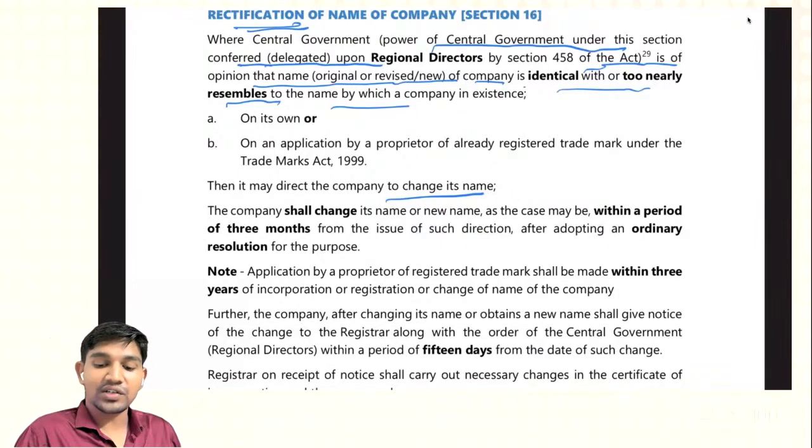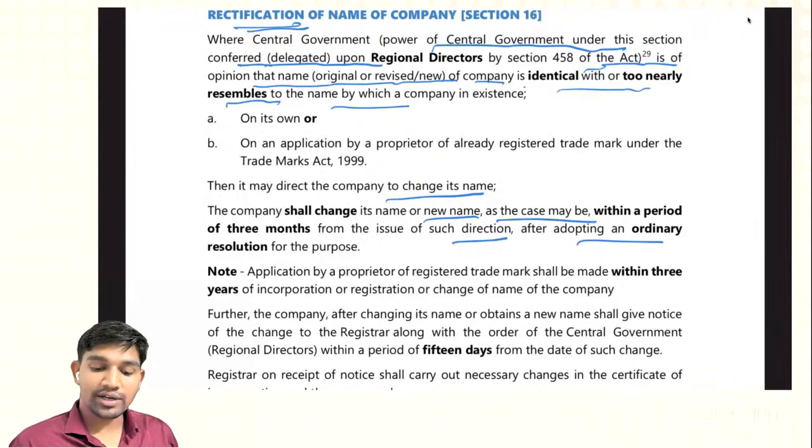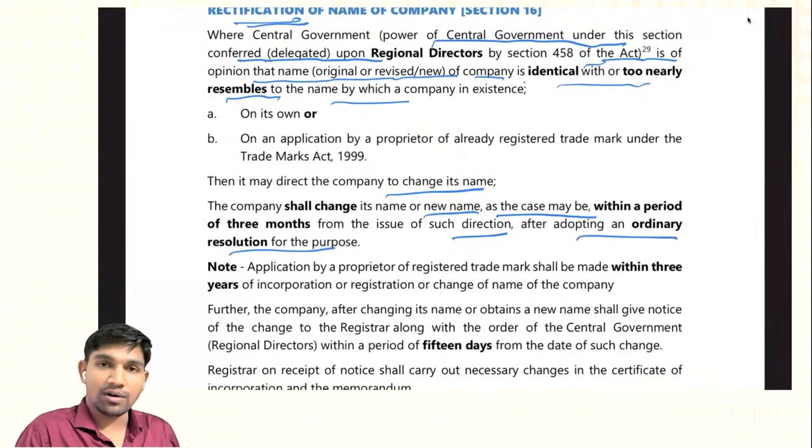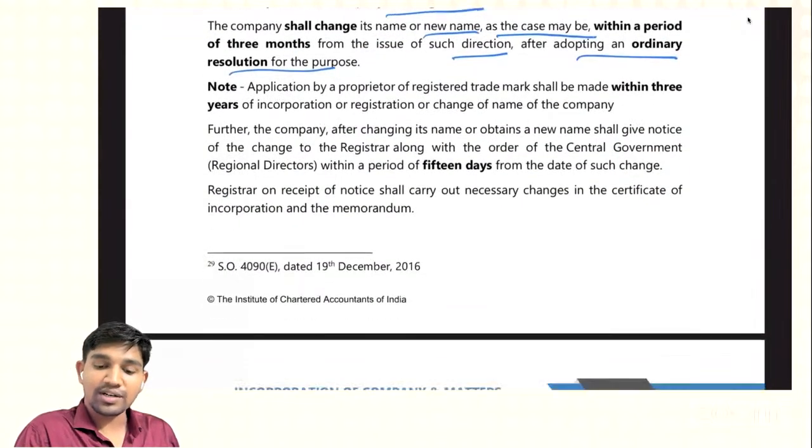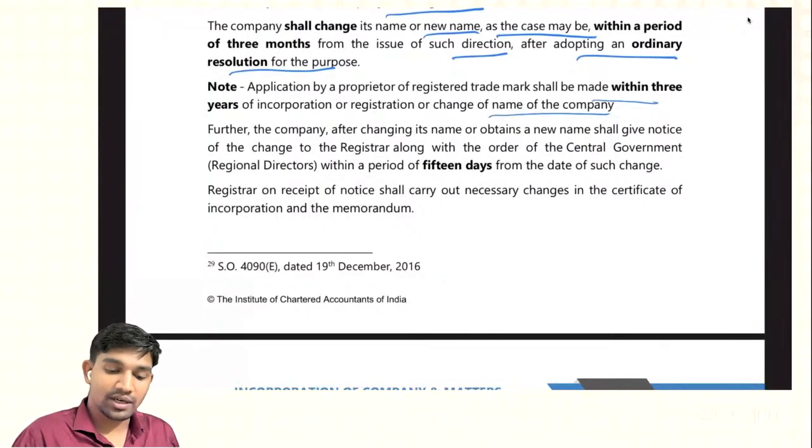The company shall change its name or new name, as the case may be, within a period of 3 months from the issue of such direction, after adopting an ordinary resolution for the purpose. Note, an application by a proprietor of a registered trademark shall be made within 3 years of incorporation or registration or change of the name of the company.